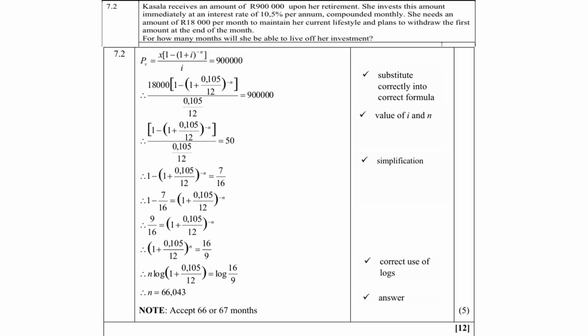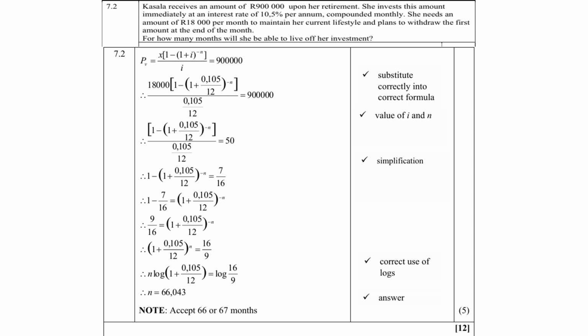7.2. Kasala receives an amount of 900,000 upon her retirement. She invests this amount immediately at an interest rate of 10.5% per annum, compounded monthly. Already there's a hint, compounded monthly, so this must be annuity. She needs an amount of 18,000 per month to maintain her current lifestyle and plans to withdraw the first amount at the end of the month. So therefore, n will remain n, isn't it? For how many months will she be able to live off her investment?